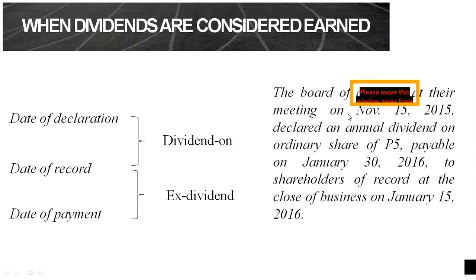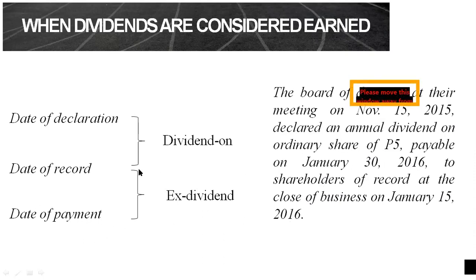The board of directors at their meeting on November 15, 2015 declared an annual dividend on ordinary share of 5 pesos payable on January 30, 2016 to shareholders of record at the close of business on January 15, 2016. So if you're going to identify, our date of declaration here is noong November 15, 2015. Yung atong date of record is January 15, 2016, whereas the date of payment is January 30, 2016.